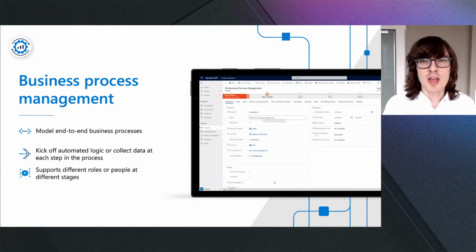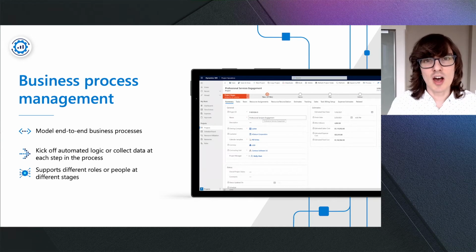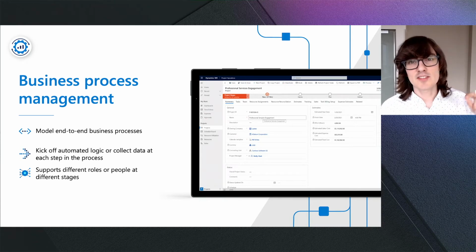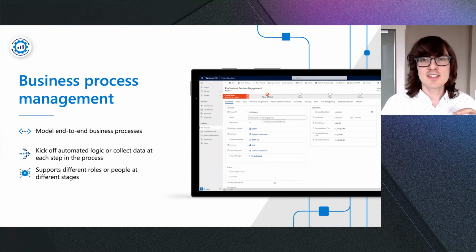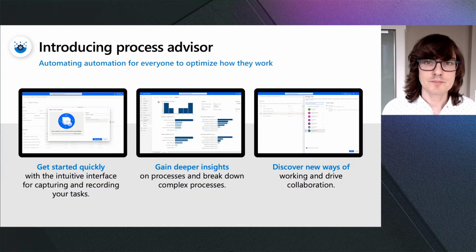And when you do so, you can connect it with the other types of flows that we have. So you can have an automated step that kicks off when your boss approves that purchase order before it gets sent to their boss. This interconnectivity between the different types of processes that you can build inside of Power Automate is what makes it really unique and powerful.